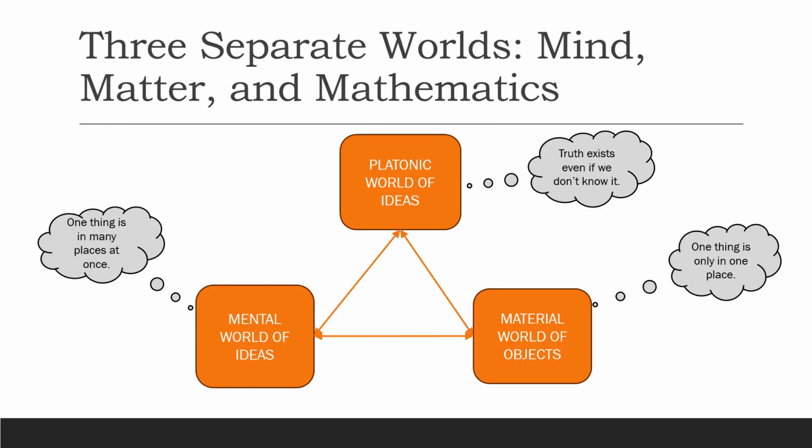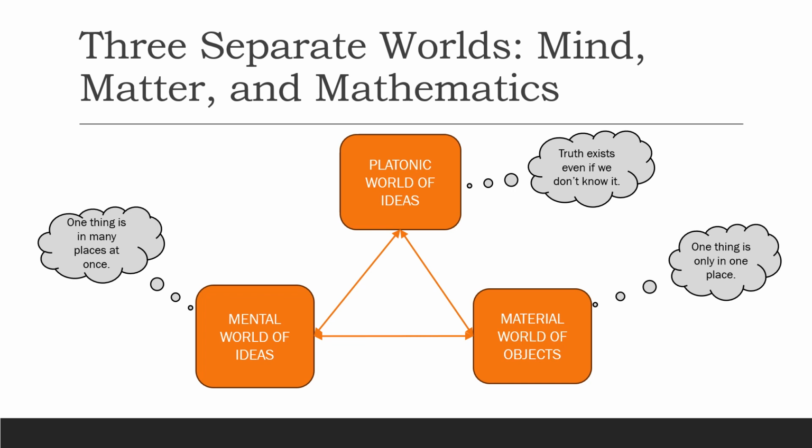This now leads us to three distinct worlds of matter, mind, and mathematics. Mathematics is in the Platonic world of pure ideas, because truth must exist even though nobody has yet discovered it or knows about it.